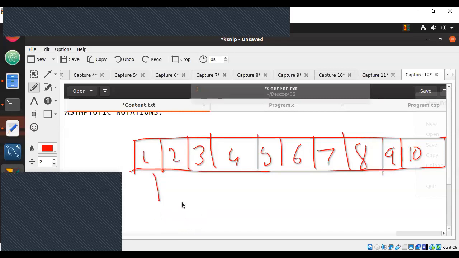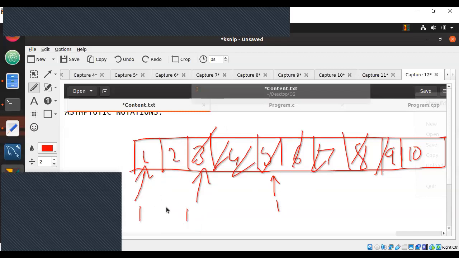But in binary search, if I want to search for one also, I have to search here, cancel everything, then I have to search here, cancel all of these, then I have to search here. So for binary search, best case scenario is taking a lot of time for one, whereas for linear search, it is taking less time. But worst case scenario, we know that binary search is better than linear search.